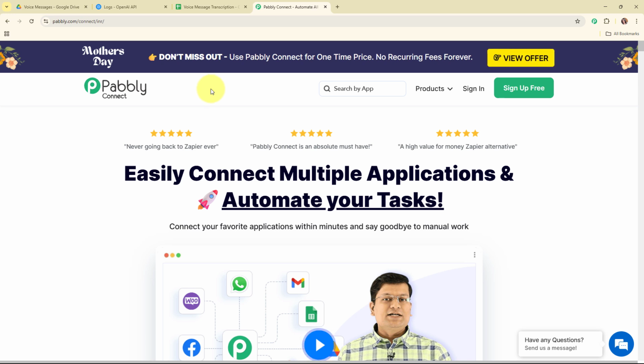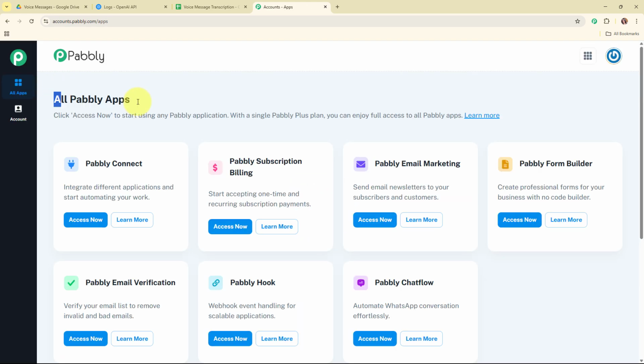So here on my screen, you can see Pabbly Connect's homepage and here you can see two options that are sign in and sign up free. If you're a new user, click on sign up free and get free 100 tasks every month to explore the software. And if you're an existing user, click on sign in. Here I'm an existing user, so I'm clicking on sign in. Now after signing in, here you can see the all Pabbly apps window where you can see all the applications of Pabbly. Here to integrate my applications, I'm going to use Pabbly Connect.